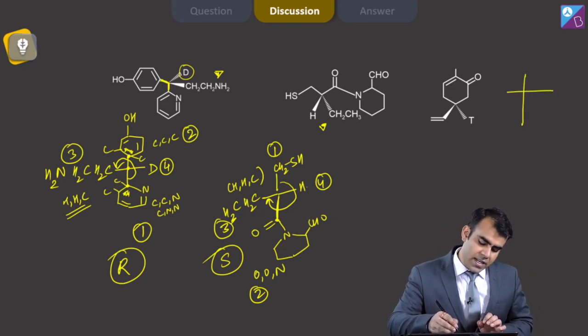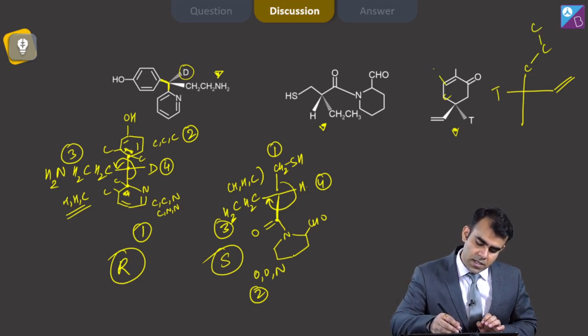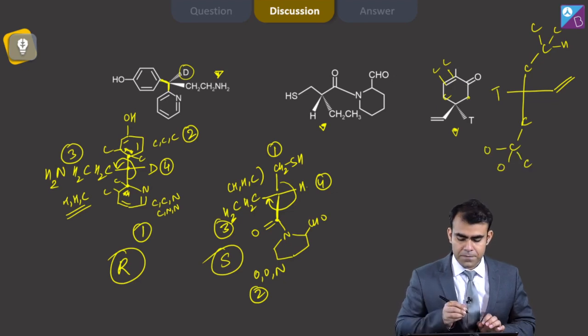That T is where it is, just put your eye here. So T is on the left side, and here on the top we have this carbon which is attached to another carbon which is attached with carbon. This is attached with carbon and carbon. So this is carbon, carbon and H, carbon, carbon and H. Whereas the lower one, here we have carbon, another carbon, and this carbon is attached with 2O and 1C.